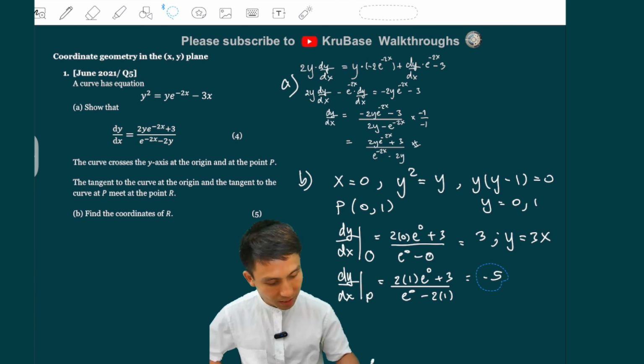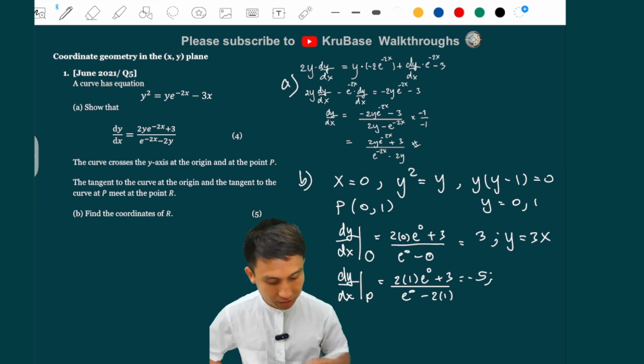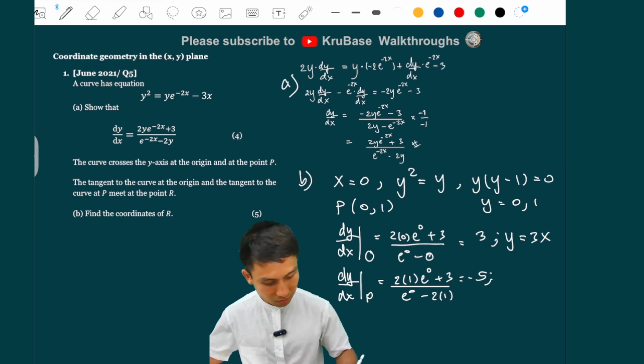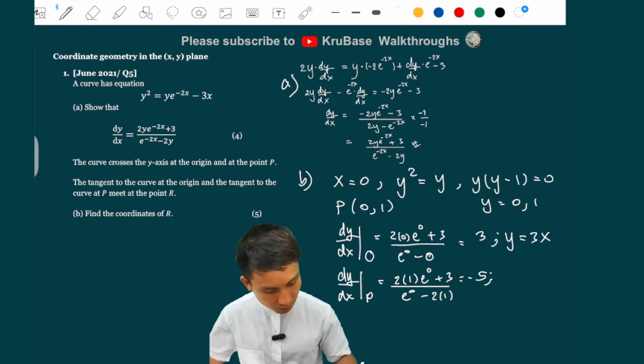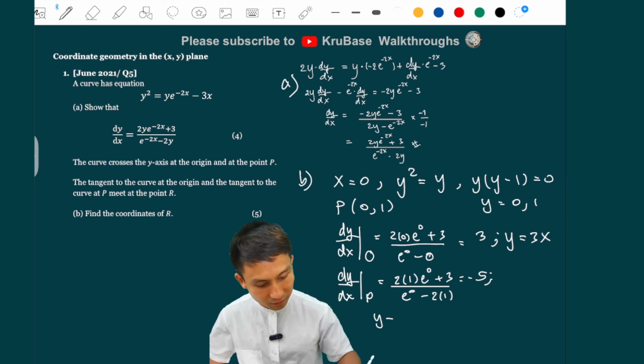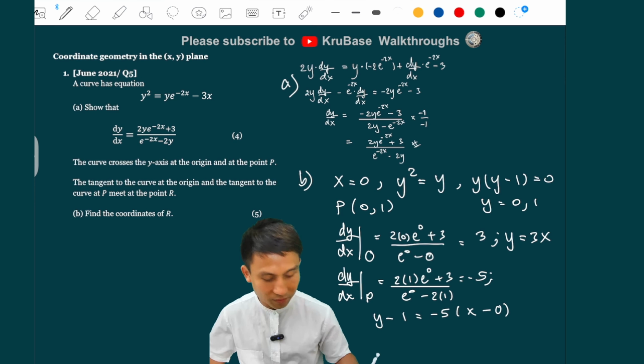So this is going to be the gradient of the other linear equation. We're going to just do y minus y1. I'm going to take the coordinates of point P to form a linear equation. So y1 would be 1, and then m, which is minus 5, times x minus x1, where x1 is 0, so just minus 5x. I'm just going to write it for the working. So here we have y equals minus 5x plus 1.